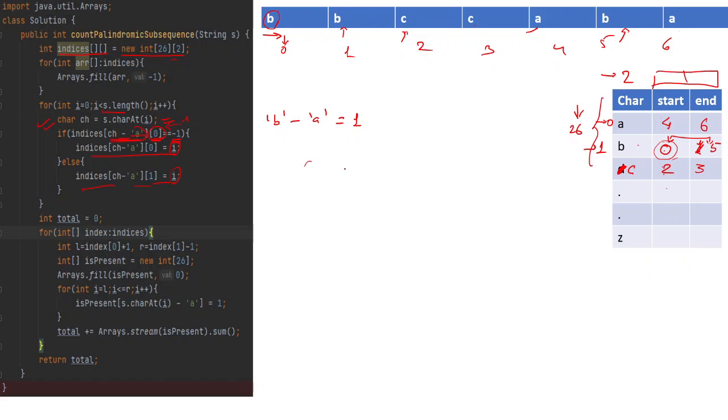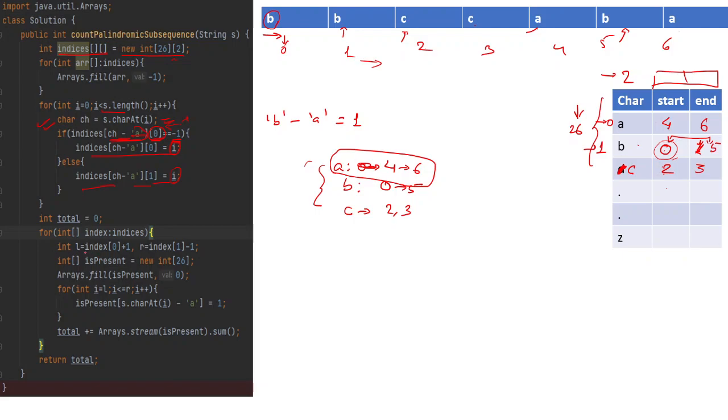So now what is our final array? A, we have 4, 6. B, we have 0 to 5, and C, we have 2 to 3. Now whatever we have got, for each of these we'll iterate over this particular string.